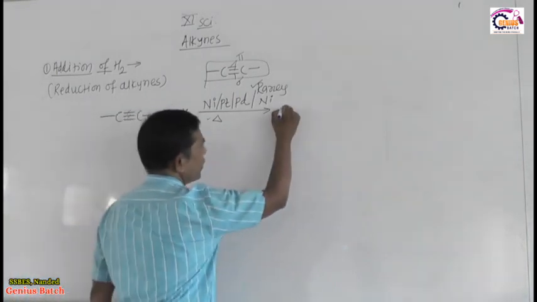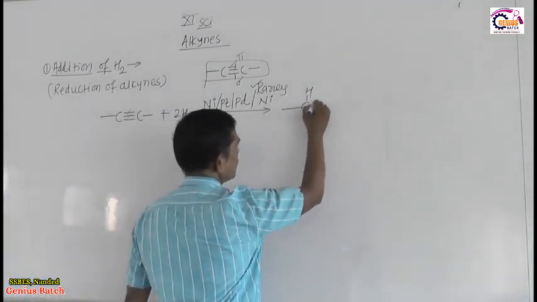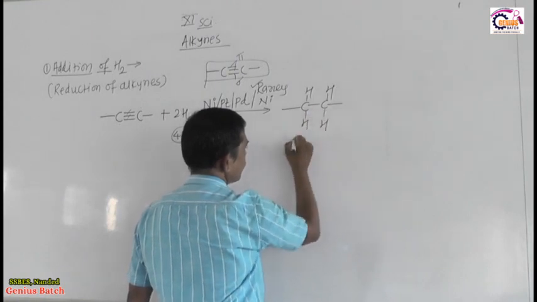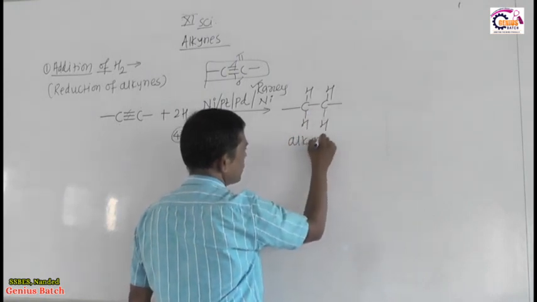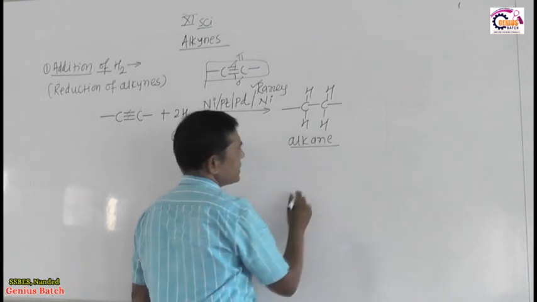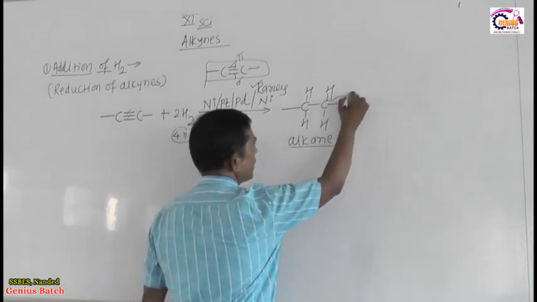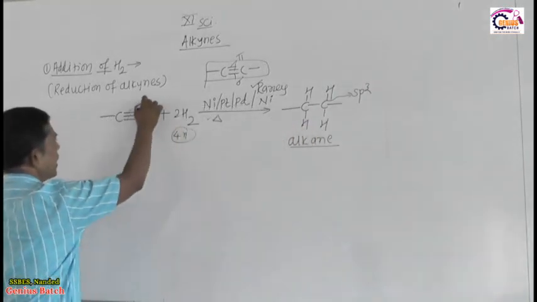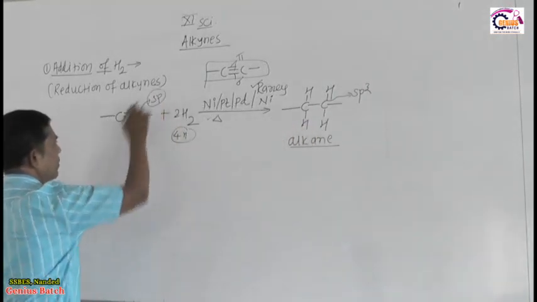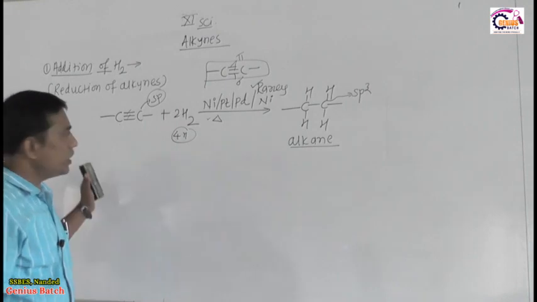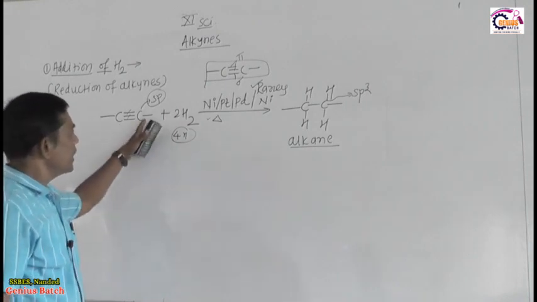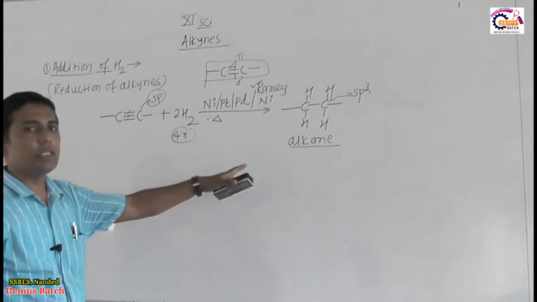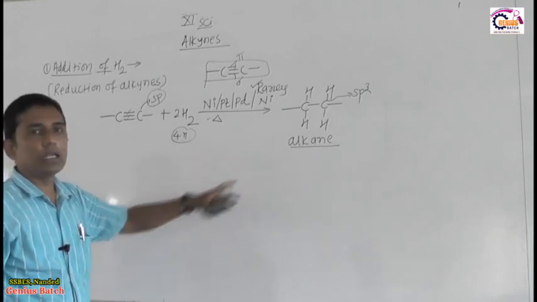So formation of alkanes or paraffins takes place. Alkane carbon is always sp3 hybridized and alkyne carbon is always sp hybridized. So during this reaction, the sp hybridization of alkyne gets converted into sp3 hybridized alkane.